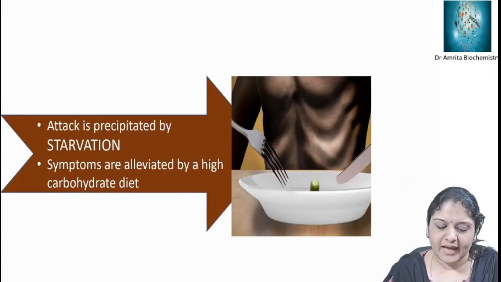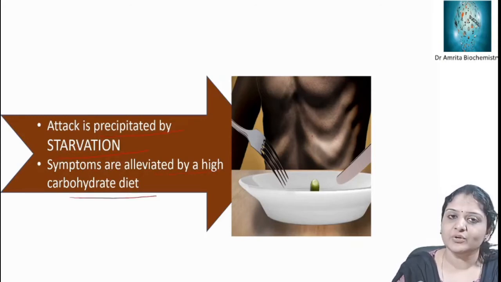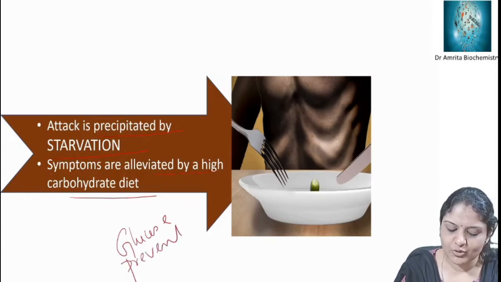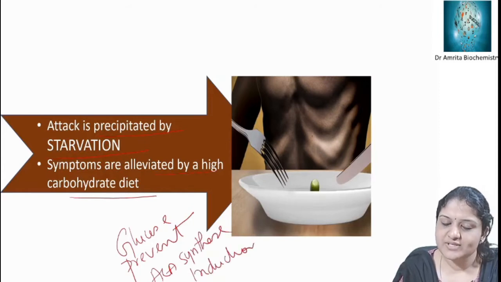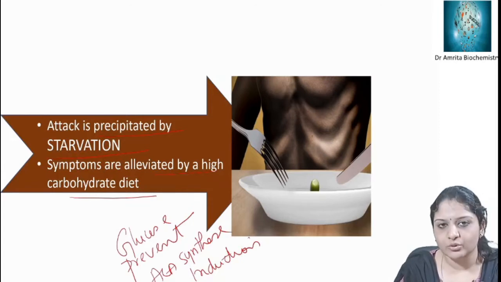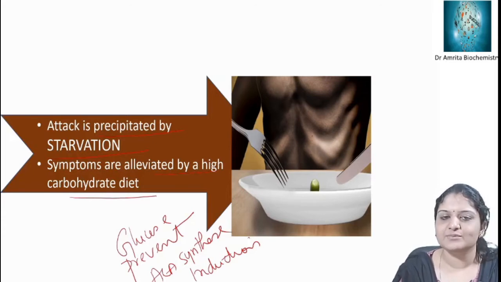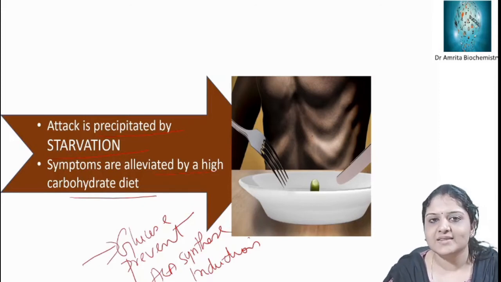The next point you have to remember is that the attack is precipitated by starvation. Symptoms are alleviated by a high carbohydrate diet. When discussing heme regulation, we said that glucose can prevent induction of ALA synthase. So this is the basis for administration of glucose during acute intermittent porphyria attacks. Symptoms are reduced by a high carbohydrate diet because glucose can prevent ALA synthase induction.